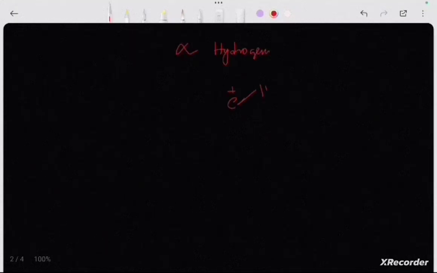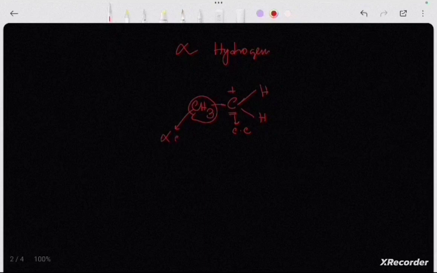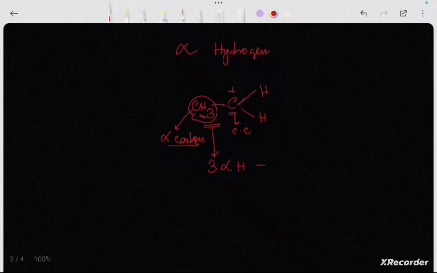If we consider this carbocation, the carbon atom attached to the carbocation is known as the alpha carbon, and the hydrogens attached to the alpha carbon are known as the alpha hydrogens. So how many alpha hydrogens are seen over here? There are 3 alpha hydrogens, which denotes that there will be 3 hyperconjugating structures.